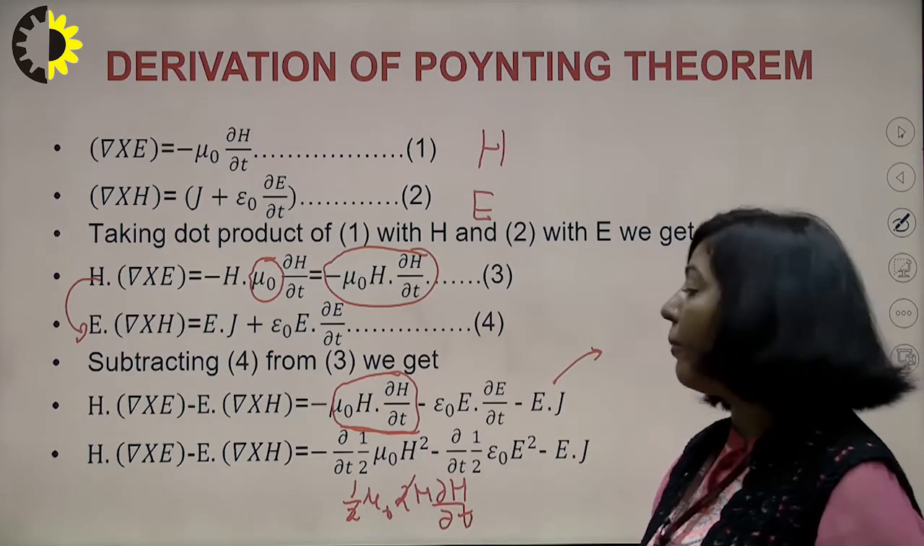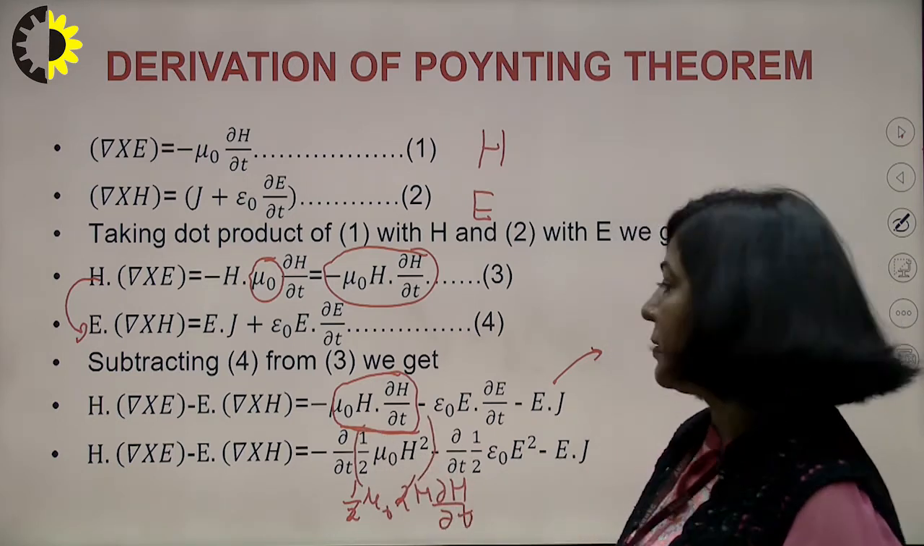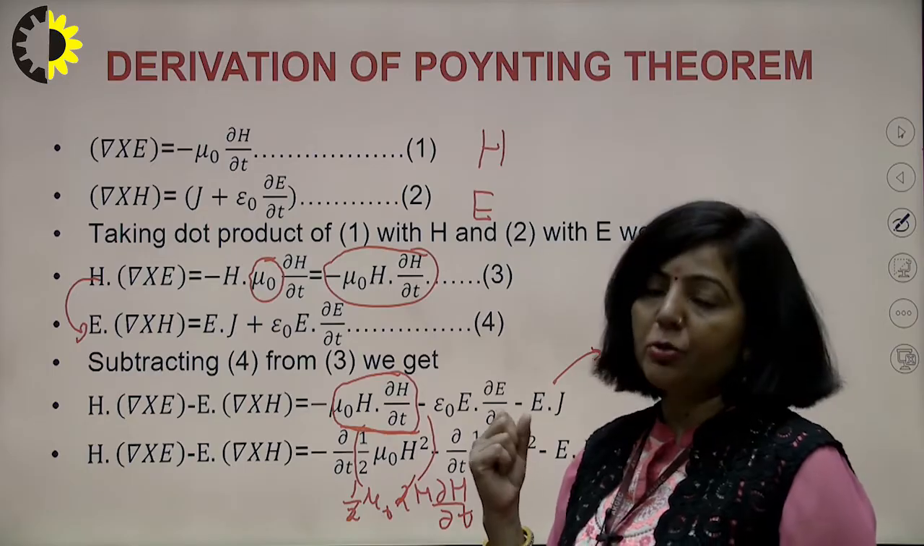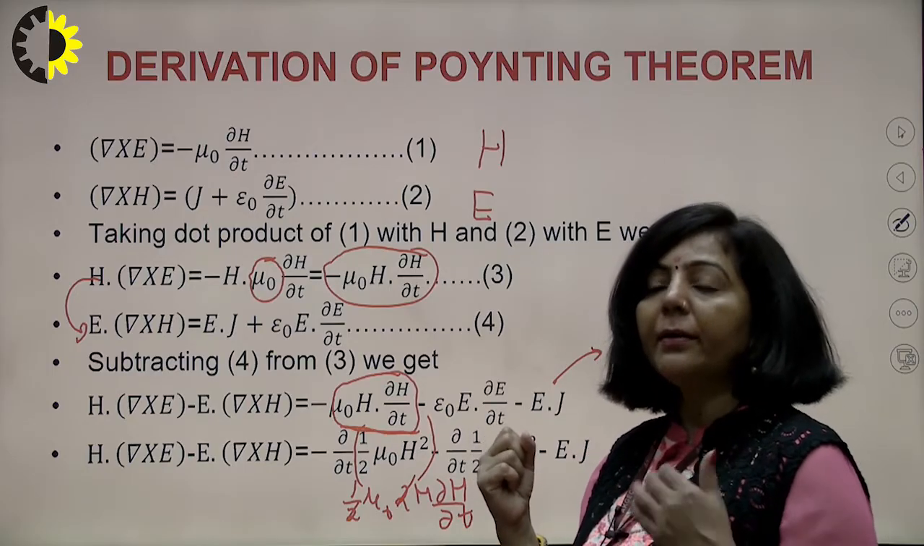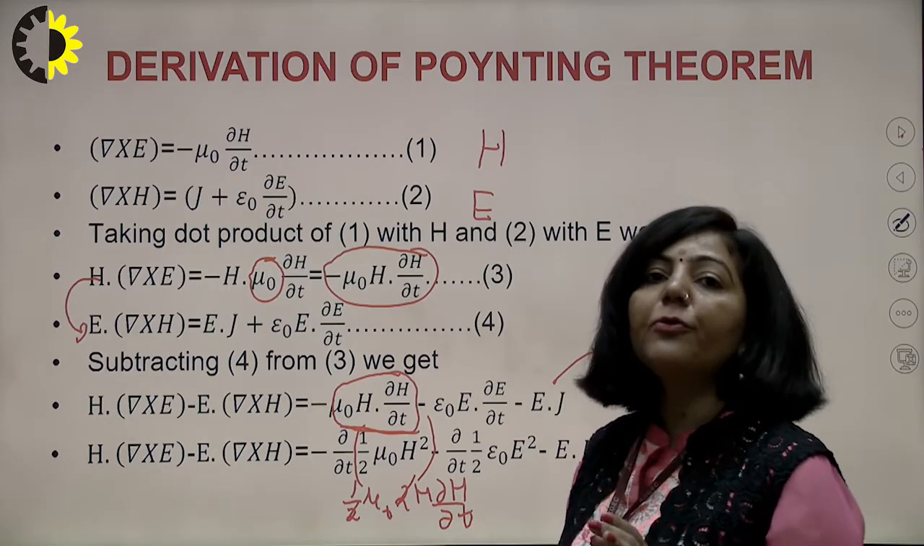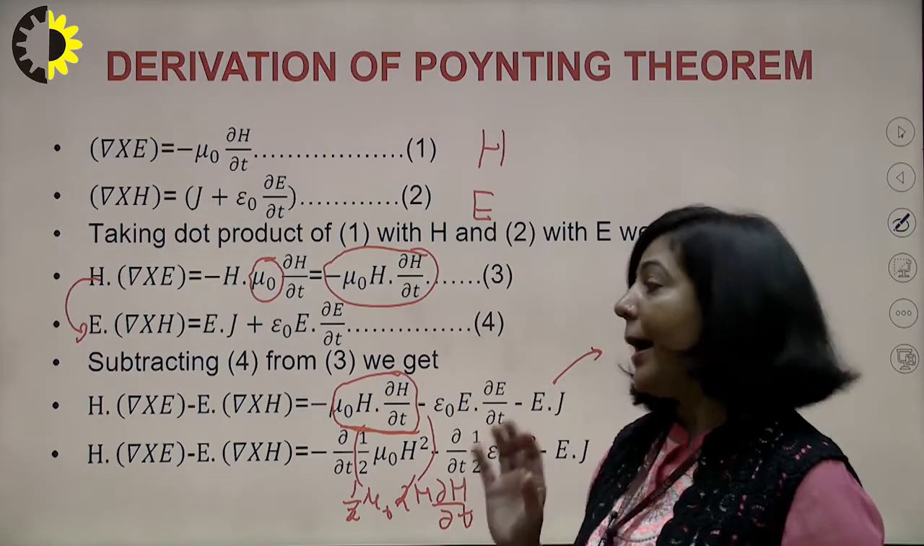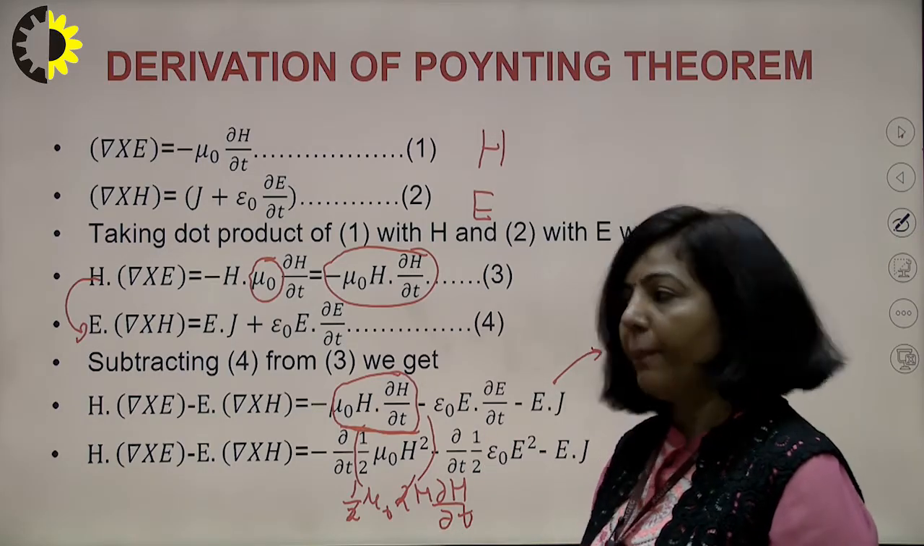So this term can be written in this particular form. And if you remember from your previous classes, this half mu naught H square is the energy density in magnetostatics, meaning energy per unit volume in case of magnetostatics. That is the reason I have represented it in this form.